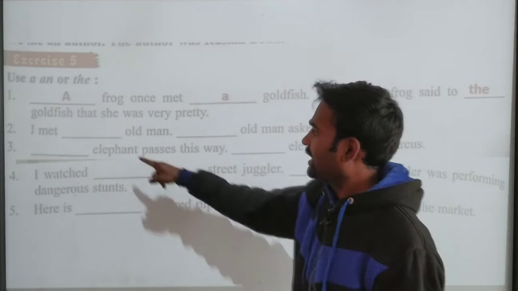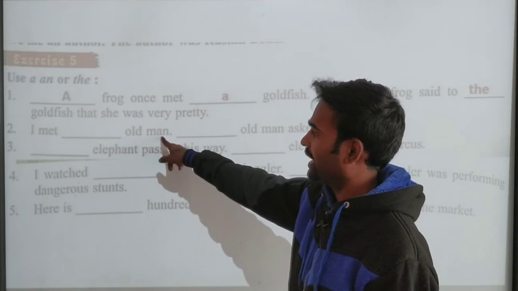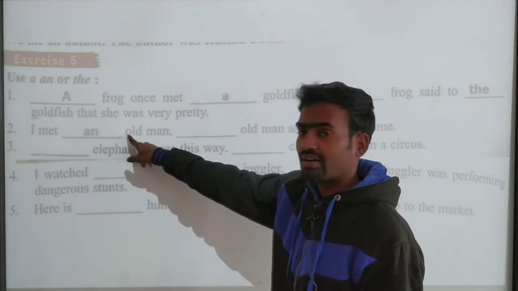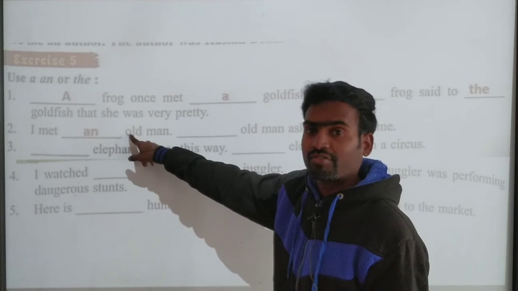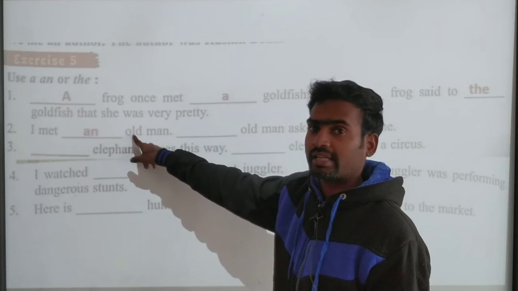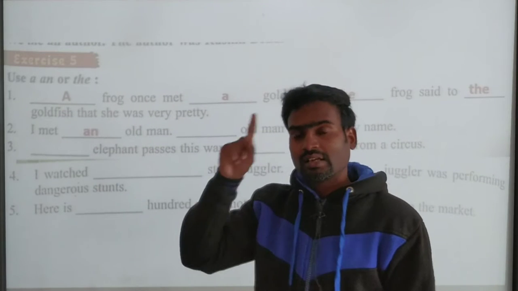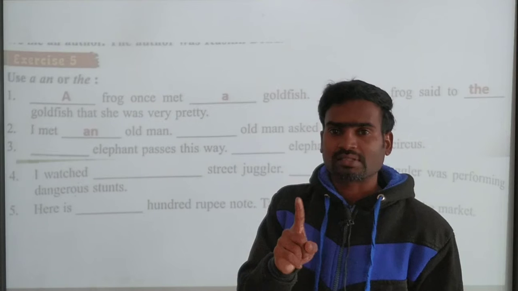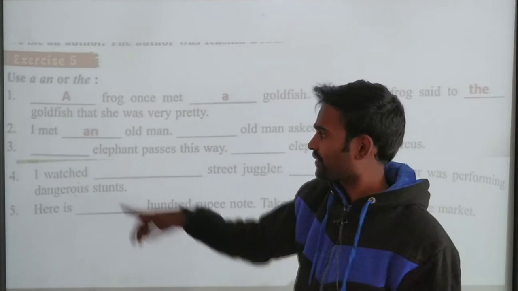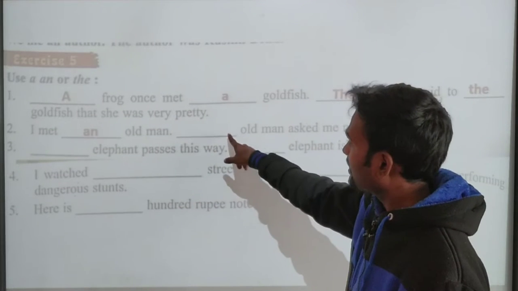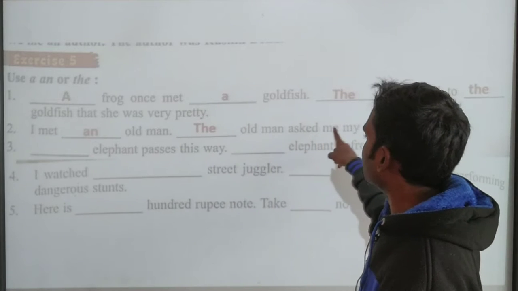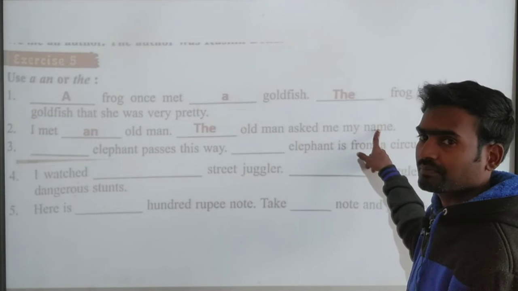Clear? I met dash old man. See here we have a vowel sound, O, old man, A-E-I-O-U, so we use an old man. Again this indicates only one single person, only one old man. Okay? An old man. The old man asked me my name. Clear?